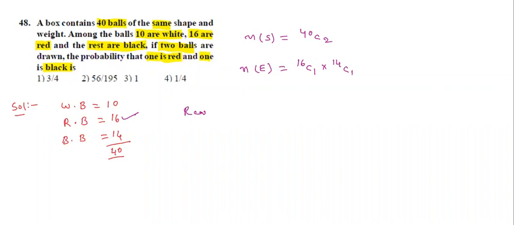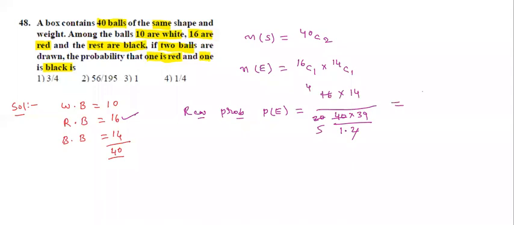Now, write that required probability P of E is equal to 16C1 into 14C1 divided by n of S, 40C2. 40C2 means 40 into 39 divided by 1 into 2. 16C1 is 16, 14C1 is 14. Now, how to calculate? 2 20s, 4 4s, 4 5s.